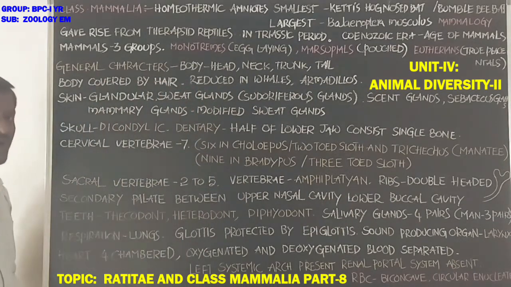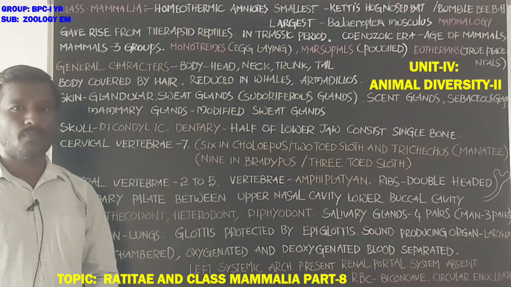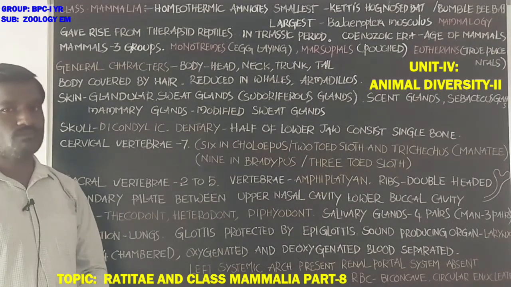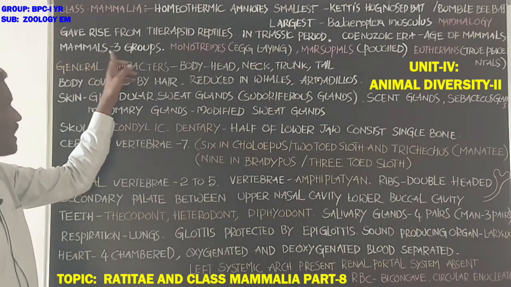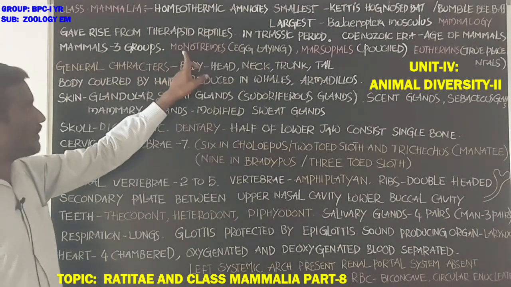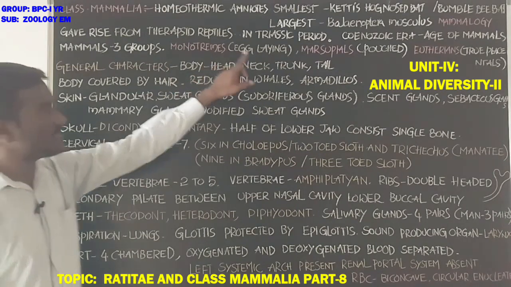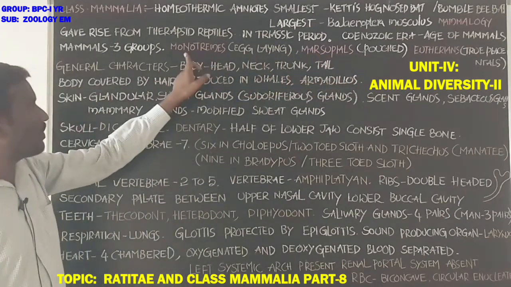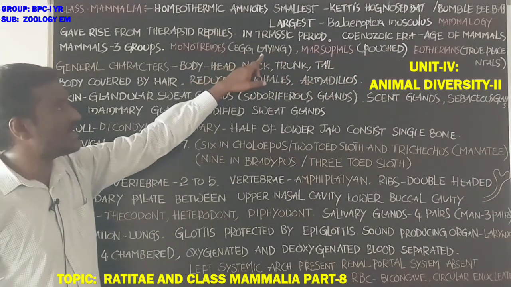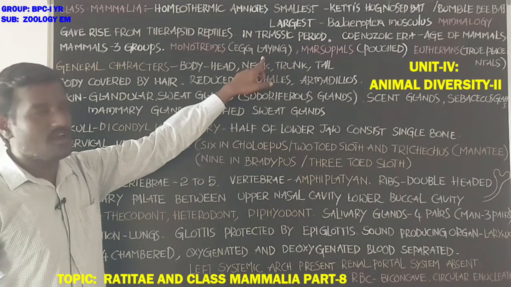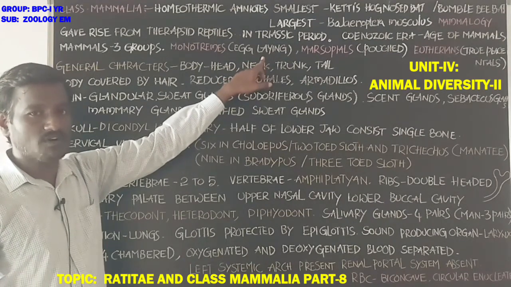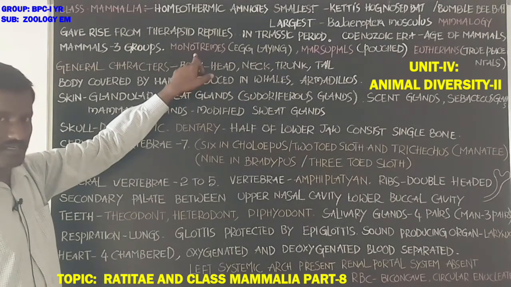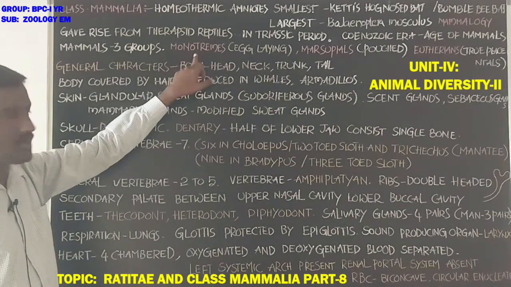Now, extant mammals are grouped into 3 types. First one is monotremes, second one is marsupials, third one is eutherians. Monotremes are egg-laying mammals. These lay eggs like birds and reptiles. This is the reptilian and bird character present in the mammals.